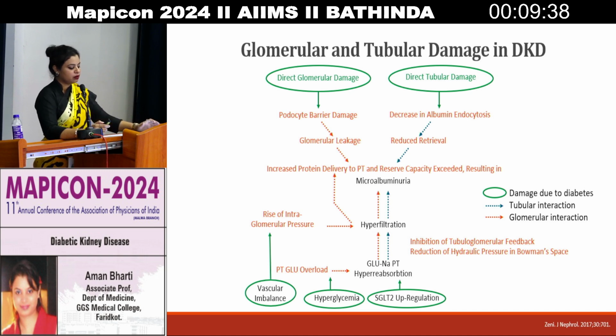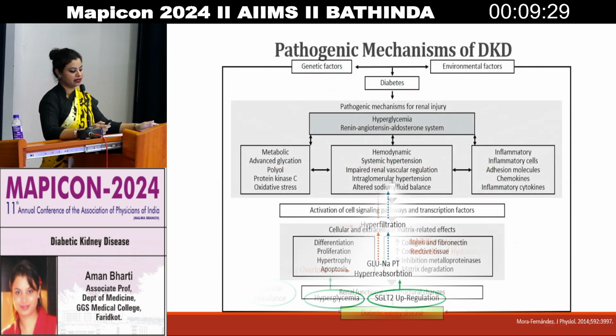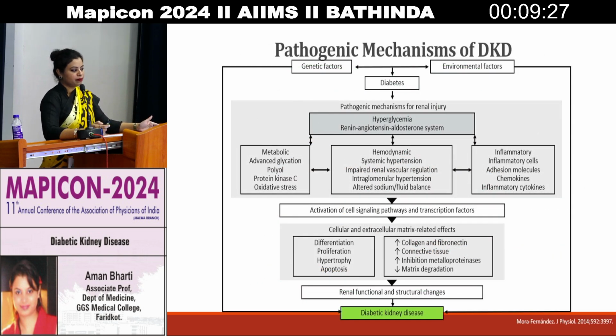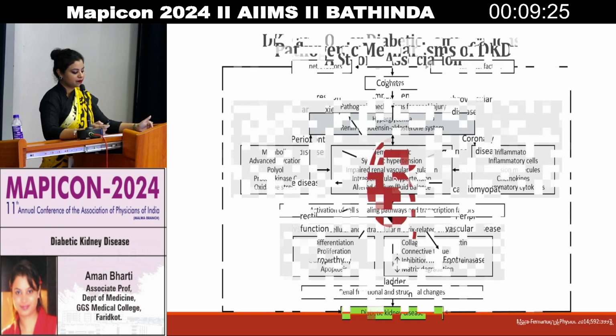again leading to microalbuminuria, and again the vascular imbalances, then leading to the hyperglycemic state. All of this is the cascade of damage in diabetic kidney disease. So this is again one of the pathological models we all had discussed.